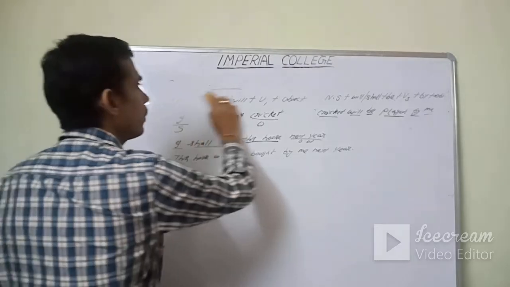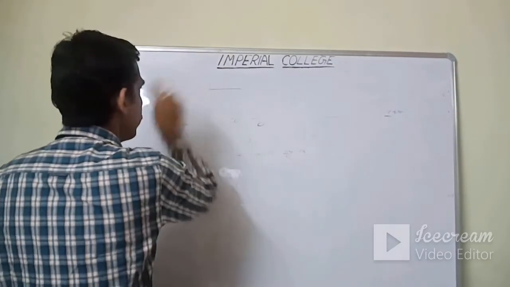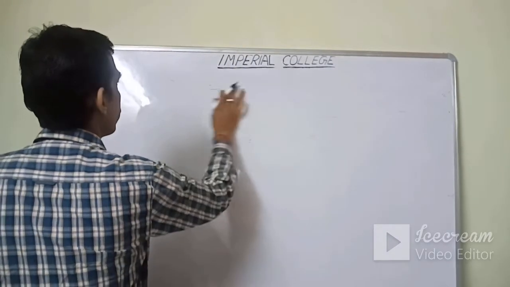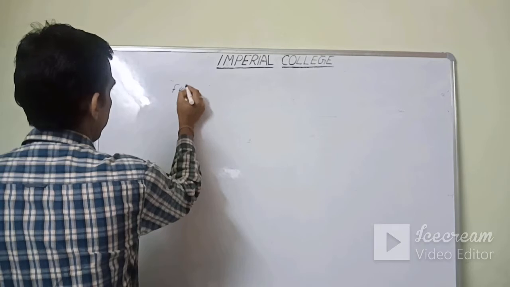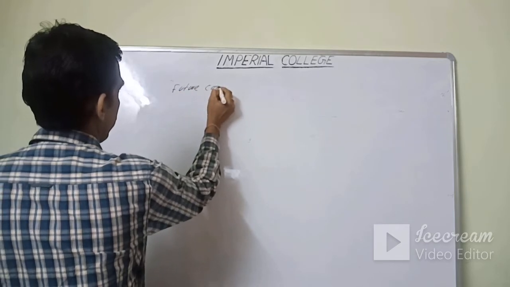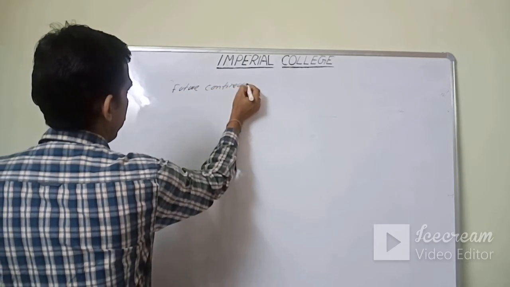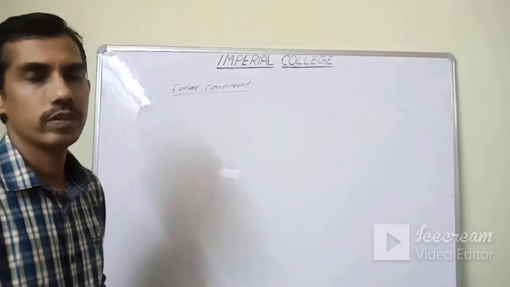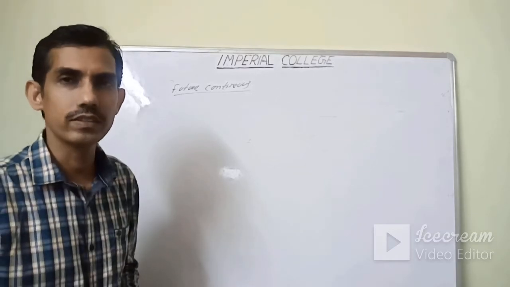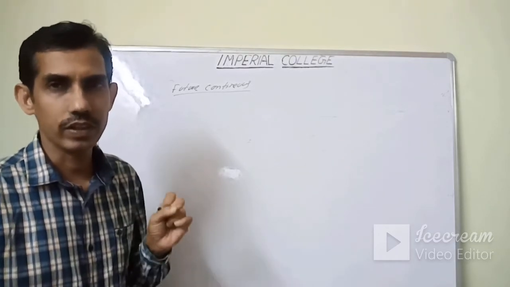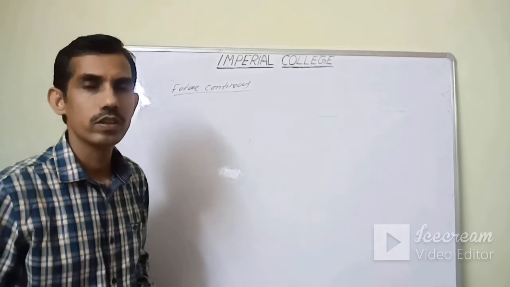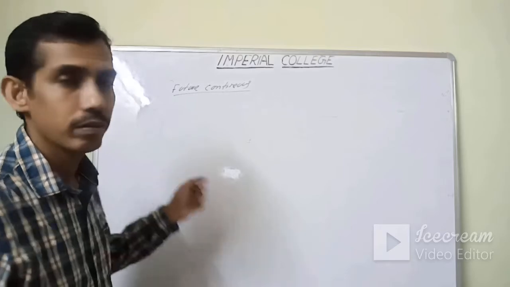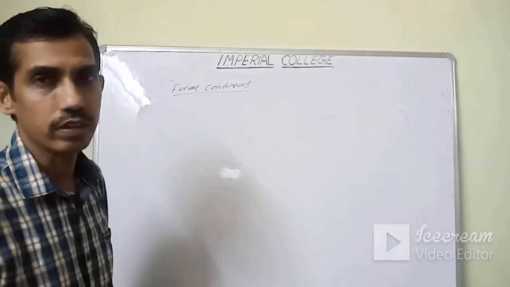Then future continuous. As I told you earlier, we don't have the passive form of four tenses: present perfect continuous, past perfect continuous, future continuous and future perfect continuous. But we have the active form of future continuous.